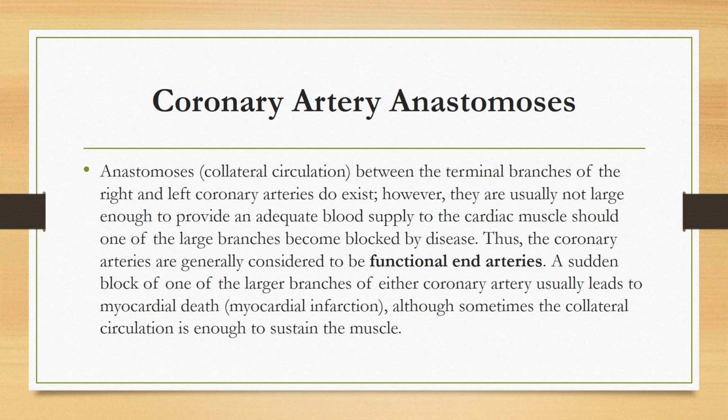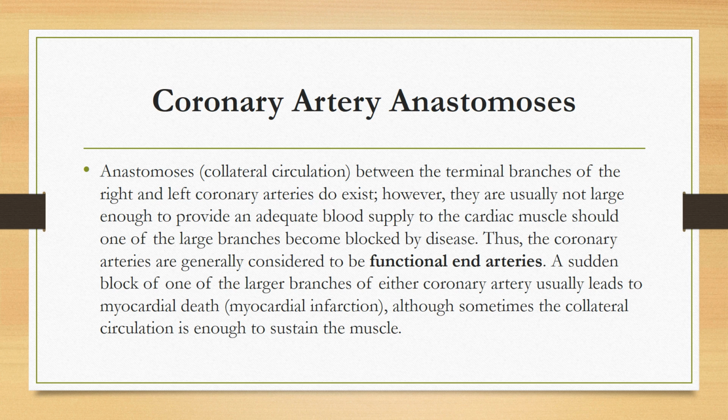Now, there are coronary artery anastomoses also. Anastomosis means collateral circulation. It is present between the terminal branches of the right and the left coronary arteries, but they are usually not large. They are not usually large enough to provide an adequate blood supply to the cardiac muscle. Okay, so the coronary arteries are generally considered to be functional end arteries.